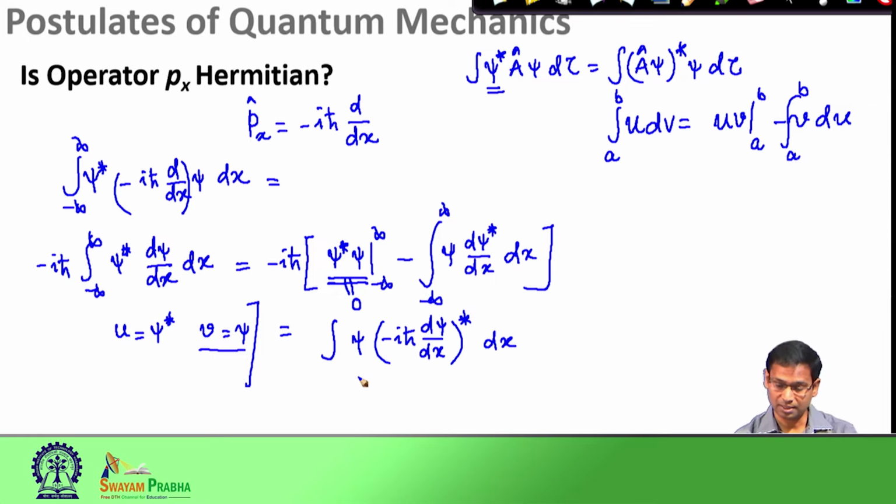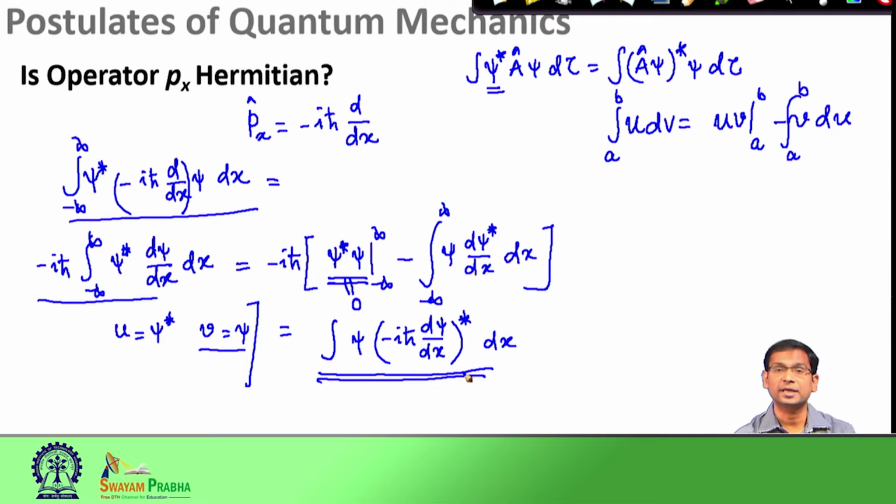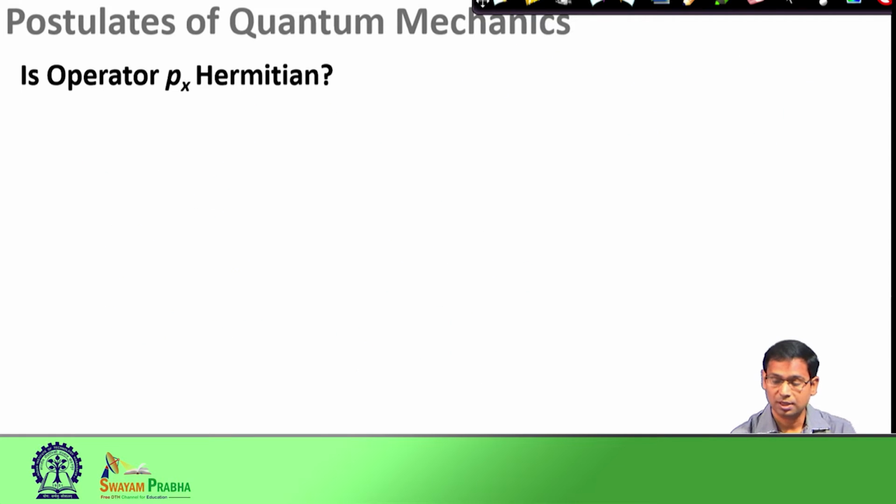When I look at the right hand side, you would see that the right hand side of the Hermitian operator condition is fulfilled. So, if you compare the left hand side and the right hand side, you see that the p x operator is actually a Hermitian operator. We would use a similar argument to show that the kinetic energy operator is also a Hermitian operator.